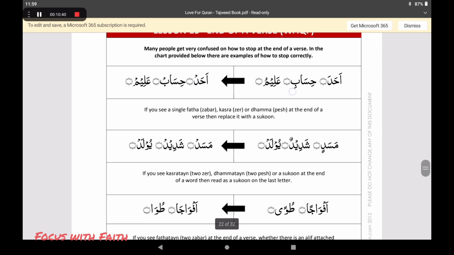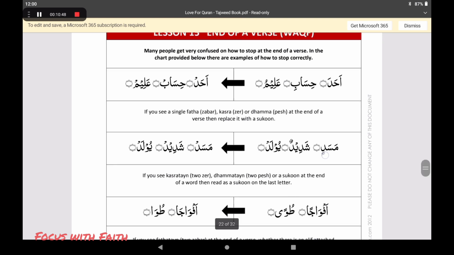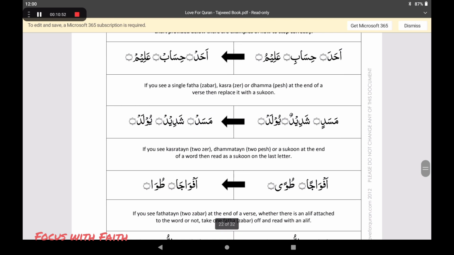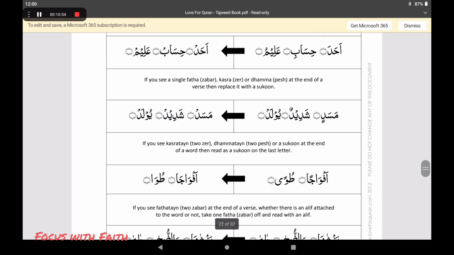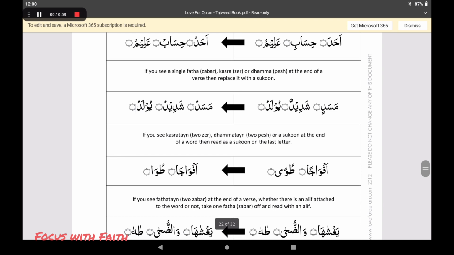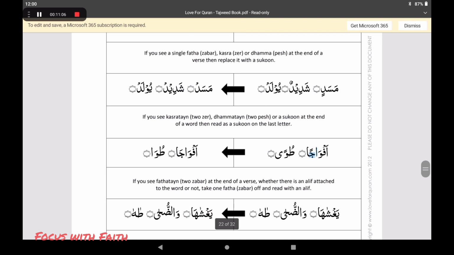Hisabin with kasra has become hisab. Alimun with dhamma has become alim. Masadin has become masad. Shadidun has become shadid. Yulad with sukoon stays the same, no changes at all. Then look, afwajan is going to become afwaja.